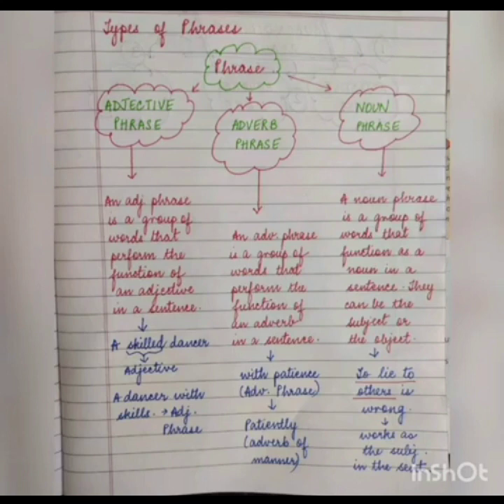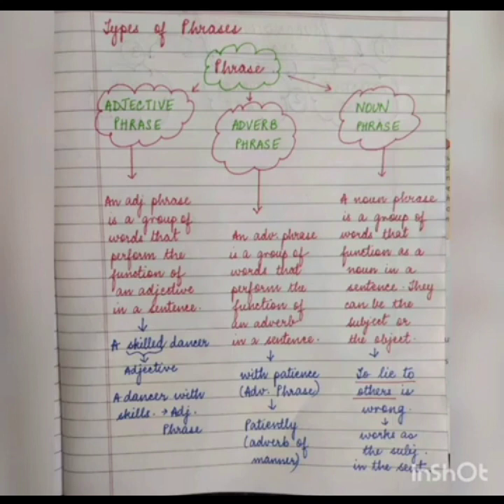It is very simple. It will have the same functions as that of a noun in the sentence. बस noun की जगह noun phrase लगाएंगे. Noun लगता तो it would have been one word. Noun phrase लगाएंगे तो it will be more than one word. It will be a group of words. So it will have all the qualities of a phrase, but it will function as the noun in the sentence. For example, to lie to others is wrong.